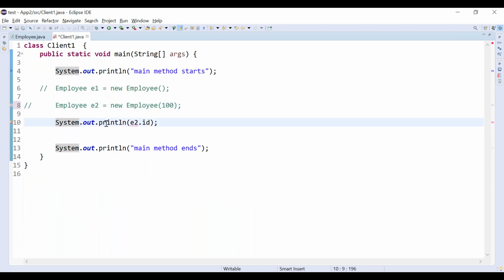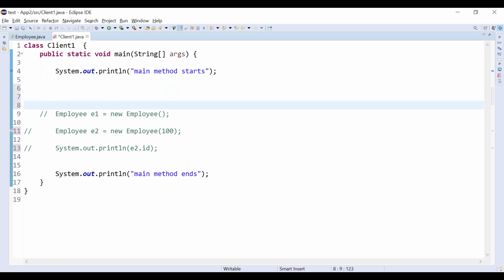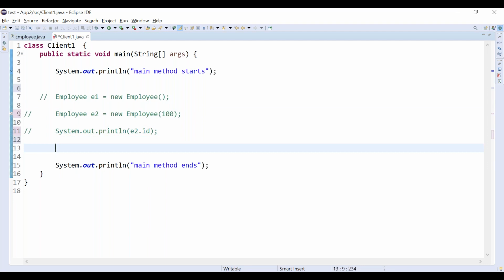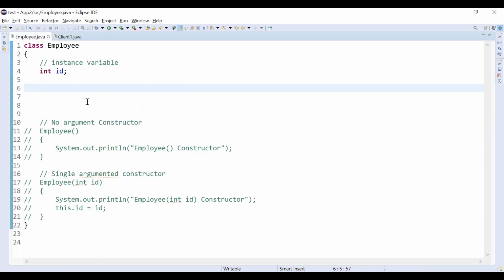What we are going to do is create one more constructor. I am going to have three attributes.